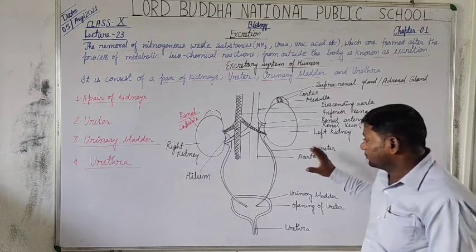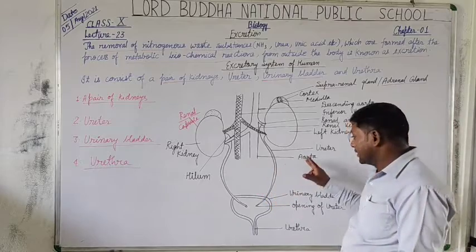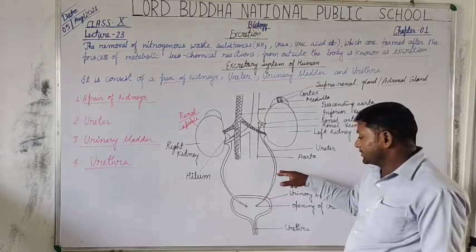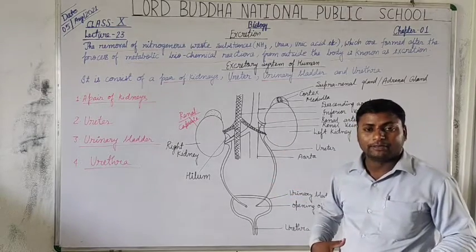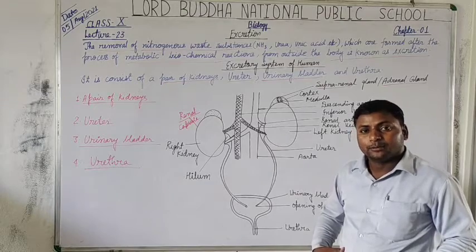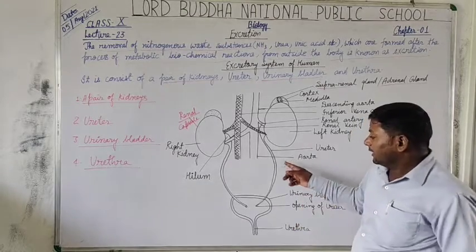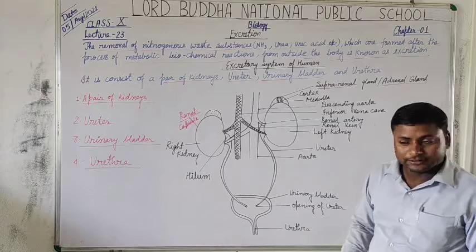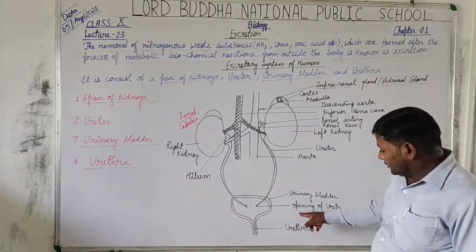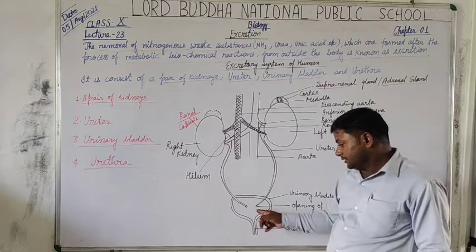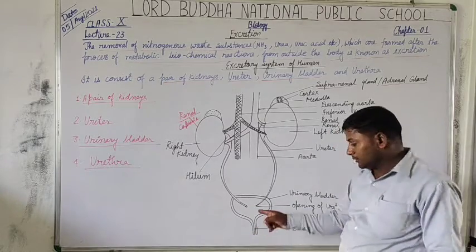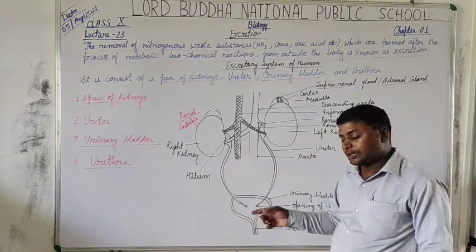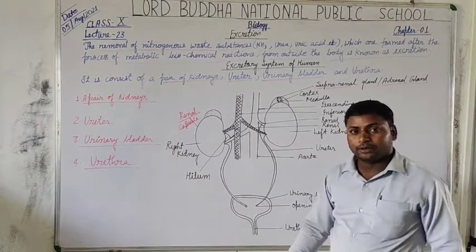And more about the ureter, students. The ureter is about 25 cm long. About 12.5 cm, which means half of it, lies in the abdominal cavity, but the remaining 12.5 cm lies in the lower half of the pelvic region. Is that clear? Now this is the opening of the ureter. Each ureter opens inside the urinary bladder with a minute opening, through which urine is collected drop by drop inside the urinary bladder.